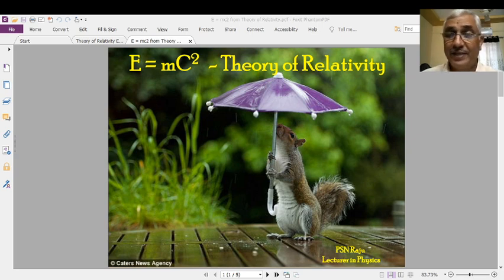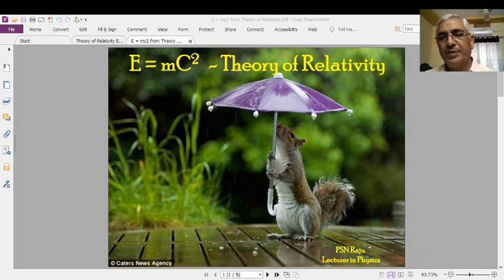It means the relative velocities between two bodies in the aspect of relativity. That is our second topic, and the first topic is the derivation of E = mc².